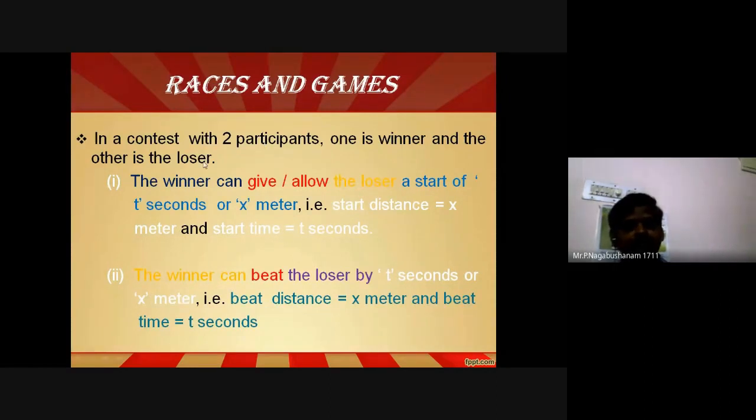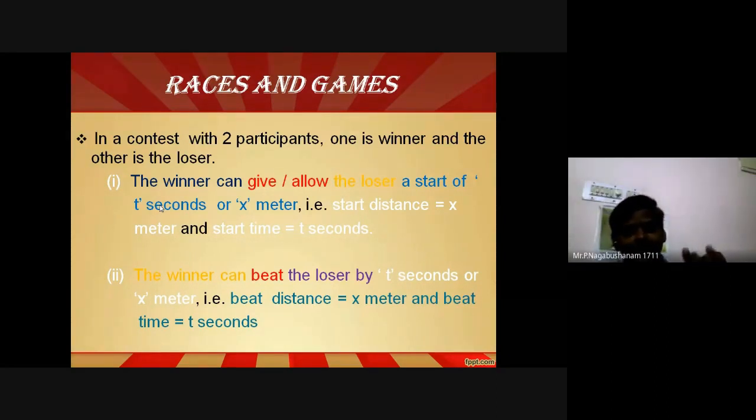In the first way, the winner is going to win the game. The winner is going to allow the loser a start of t seconds, otherwise a start of x meters. That means, suppose there is a running race from Karninagar to Aramburi.